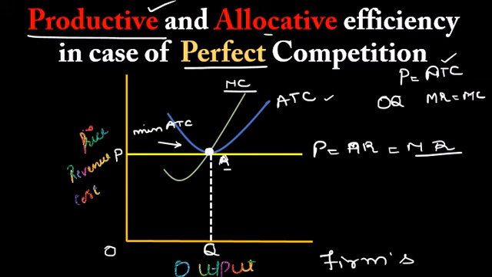And for allocative efficiency, we should have price equal to marginal cost, which is again happening over here, because at this level price and marginal cost are intersecting each other. So we can say that in case of perfect competition there is productive as well as allocative efficiency.